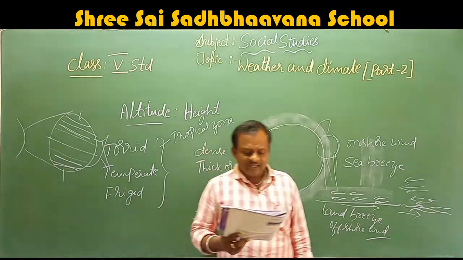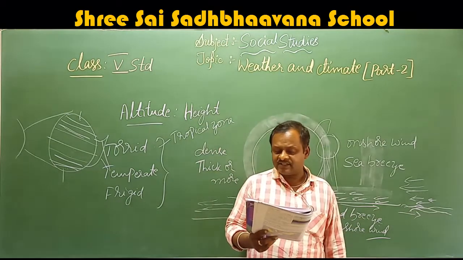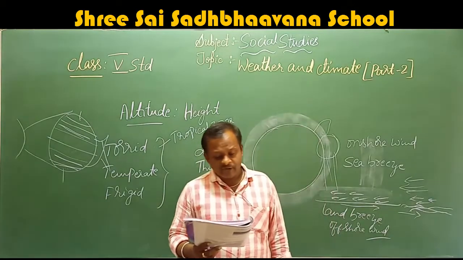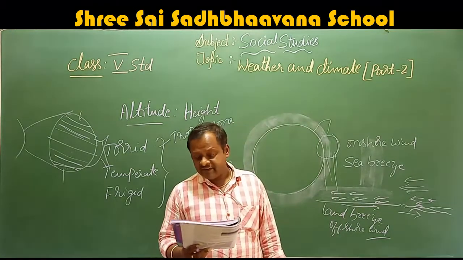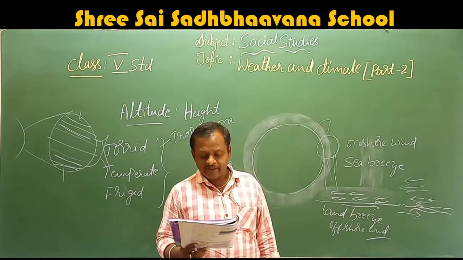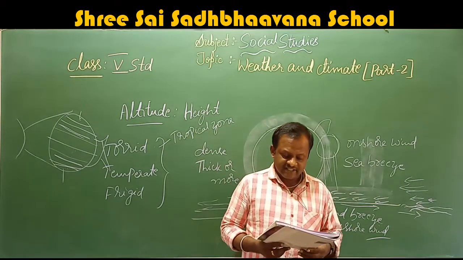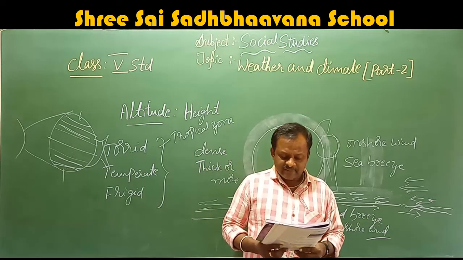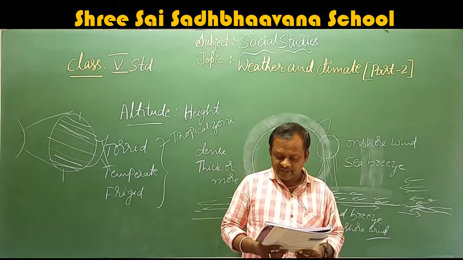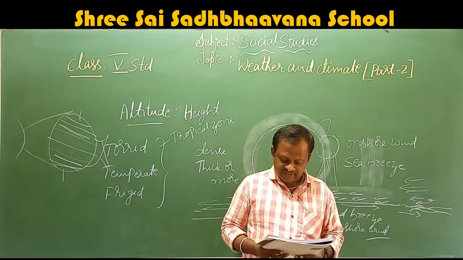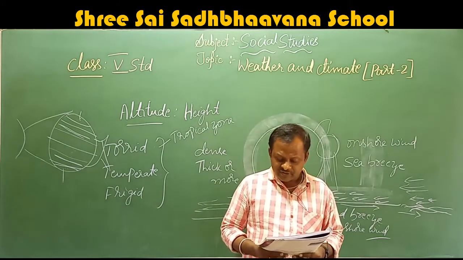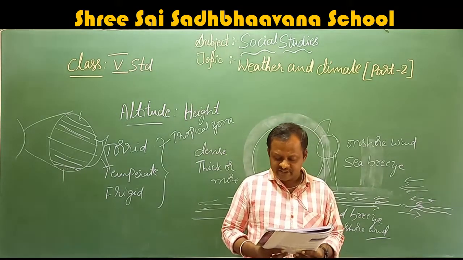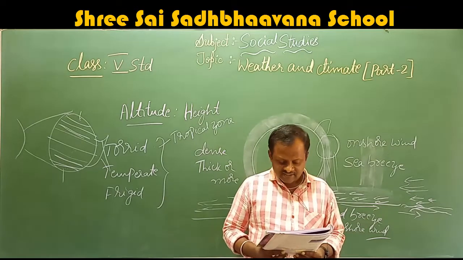Climatic regions of the world. Climate of all parts of the world is not the same. I will read. Climate of all parts of the world is not the same. It varies from place to place depending on many factors as mentioned earlier in the lesson. Some regions may be hot and wet, while others may be hot and dry. Certain regions of the world may be covered with snow and ice throughout the year, while some may have extremes of summers and winters.